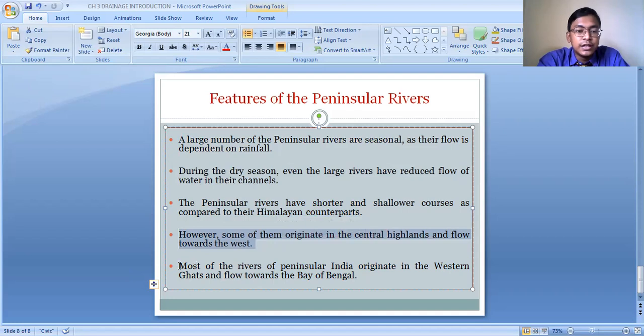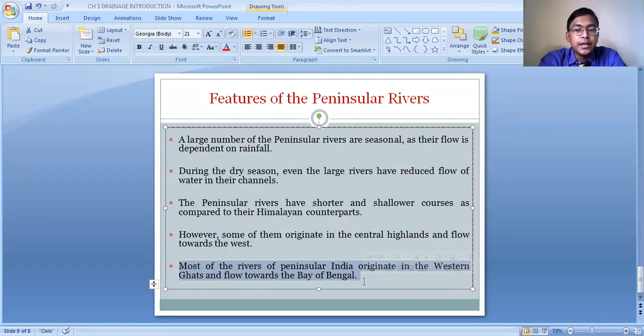So it shows here that because of the general slope of the land from the west to the east, most of the peninsular rivers which originate in the Western Ghats flow towards the Bay of Bengal, such as the Kaveri, the Godavari, the Krishna. These are the important large peninsular rivers which drain their water in the Bay of Bengal.